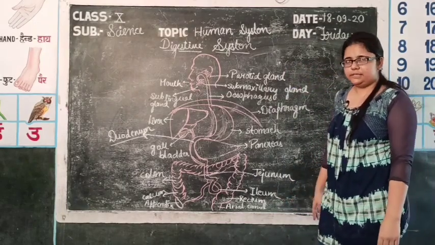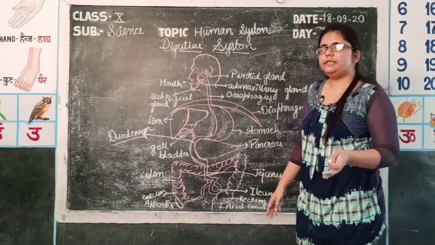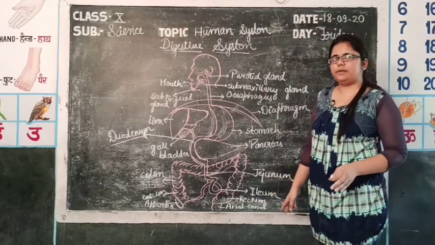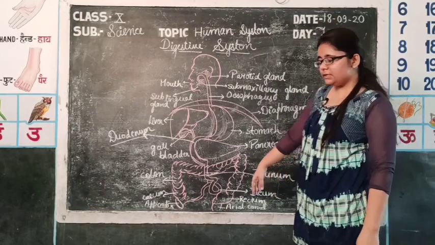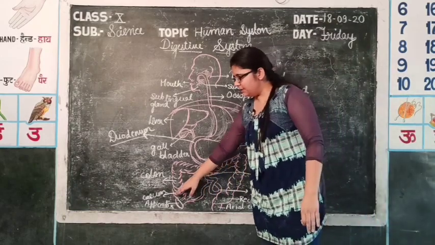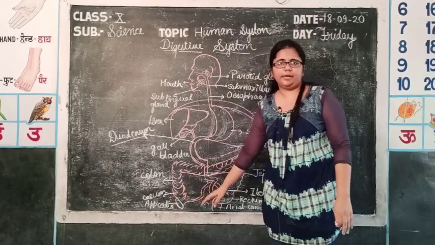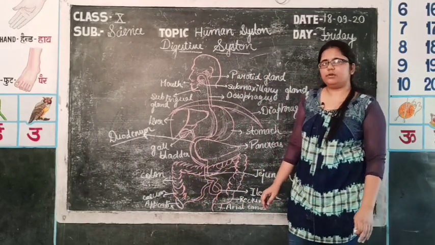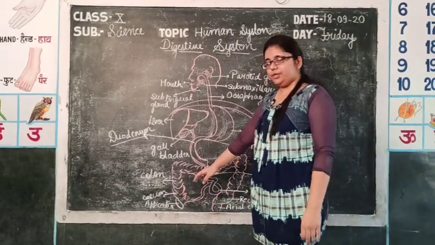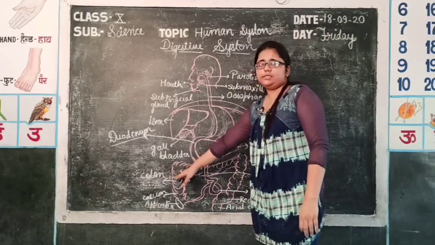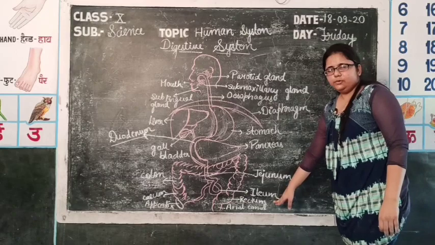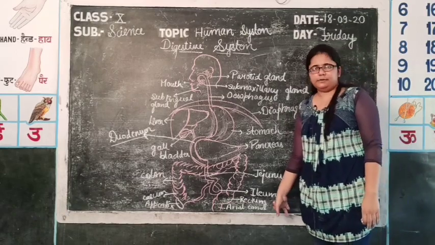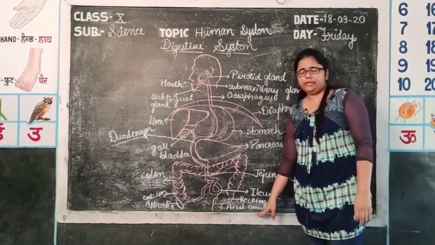Then comes the large intestine, which is larger than the small intestine, not in terms of length but in terms of width. It also consists of three parts. The first one is the cecum, in which several bacteria, E. coli, are present, which also help in digestion. Then comes the colon, in which undigested feces are stored. Then, after passing through the rectum, finally the undigested feces are released out through the anal canal.